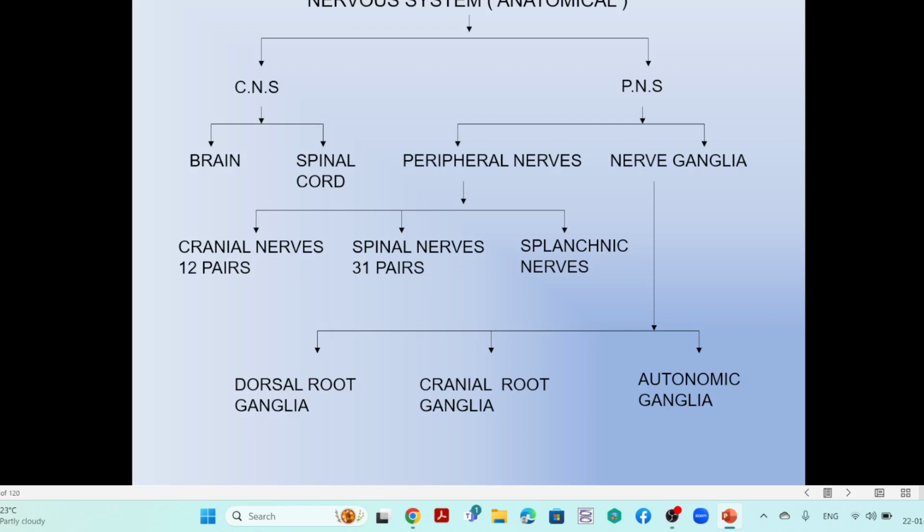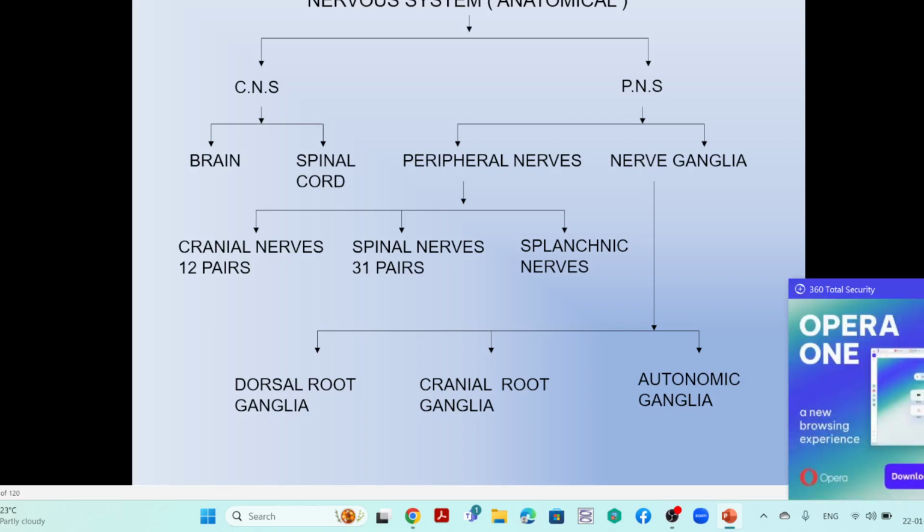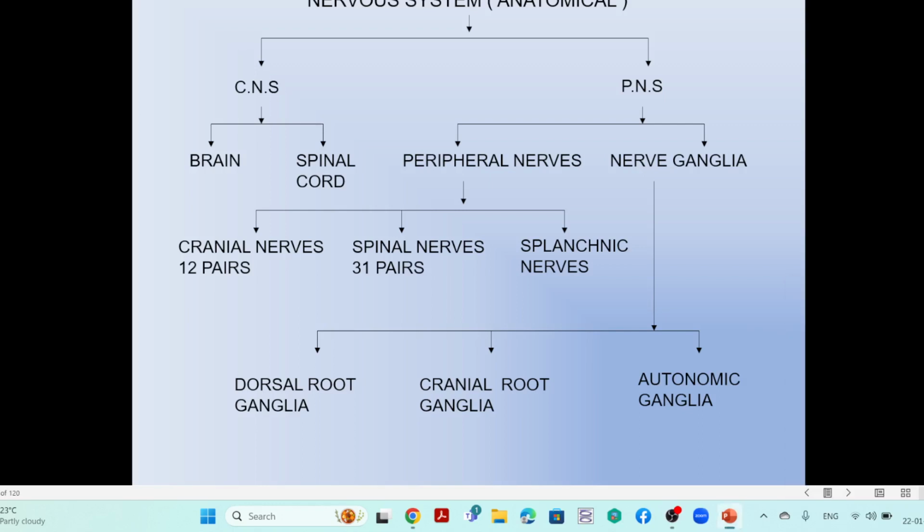The 12 pairs of cranial nerves are from the brain, and the 31 pairs of nerves from the spinal cord are called spinal nerves. The 12 pairs of cranial nerves, 31 pairs of spinal nerves, and the splanchnic nerve, which is the nerve distributed to the viscera. So that is the peripheral nerves or peripheral system.